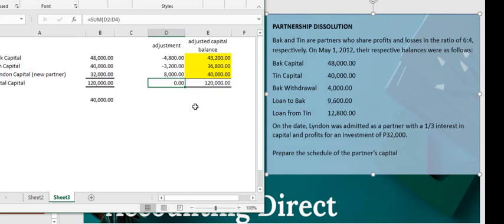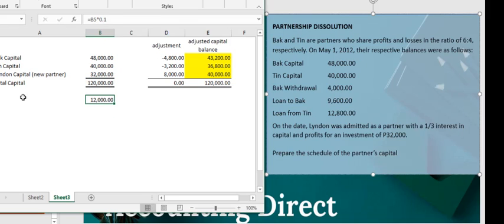So let's take an example: if Lyndon was admitted as a partner but only for 10% of the partnership's interest. So let's multiply by 10%. This is another scenario.